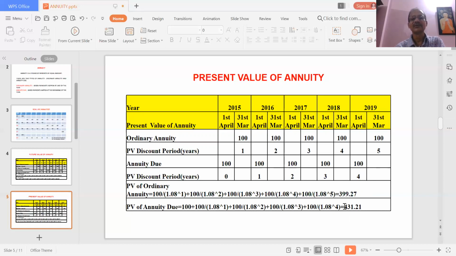And the value we get is 431.21. So when you compare the PV of ordinary annuity and the PV of annuity due, you find the PV of annuity due is higher. Why? Because in case of annuity due, you are making the deposit at the beginning of the year. So present value will be higher in case of annuity due.